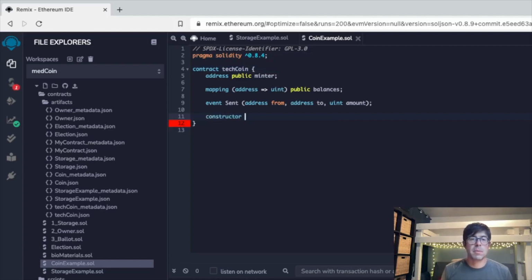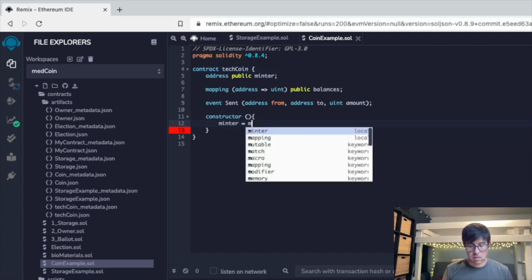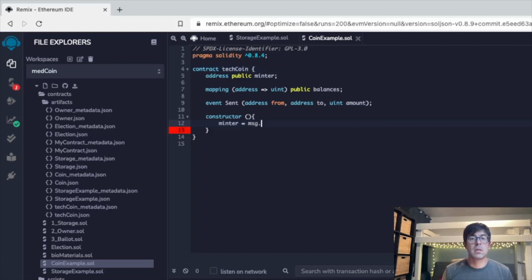It does auto-populate, so when you see it pop up, you can just hit enter, and then curly brackets, and then what we want to do is use the mentor variable equal to msg.sender. Perfect. And then semicolon.